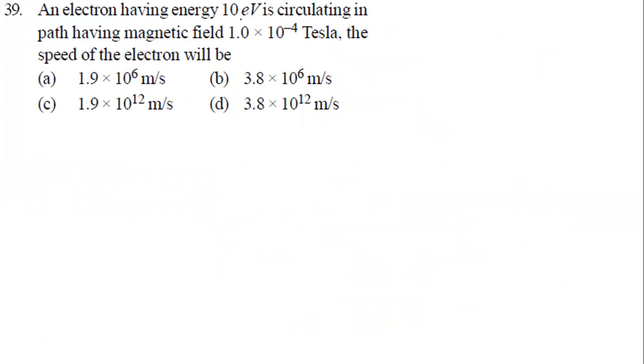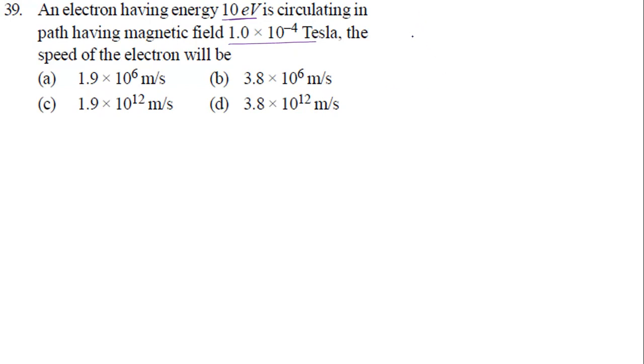An electron having energy, how much energy is there? 10 electron volt is there. It is circulating in a path having a magnetic field. The speed of the electron is what they are asking.